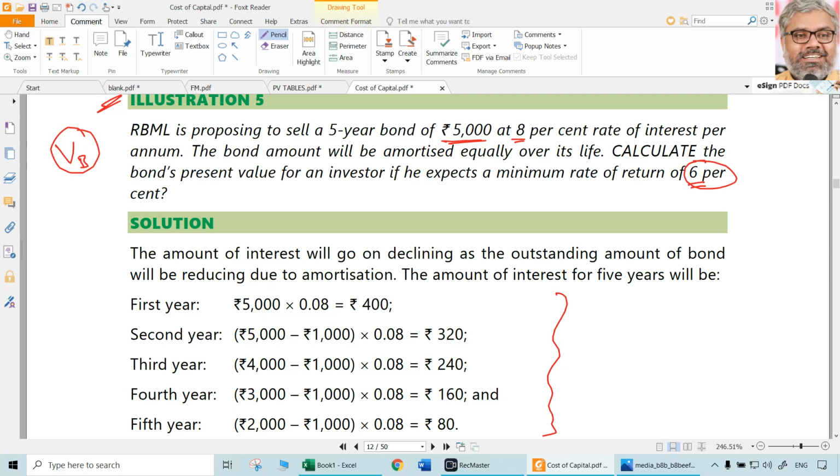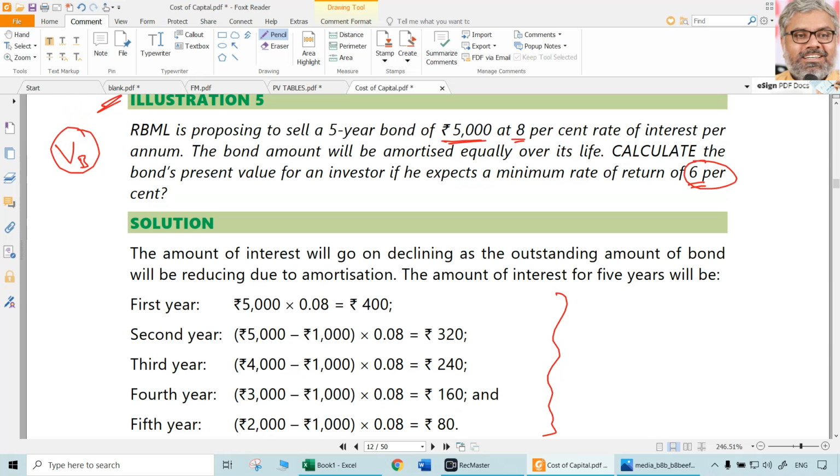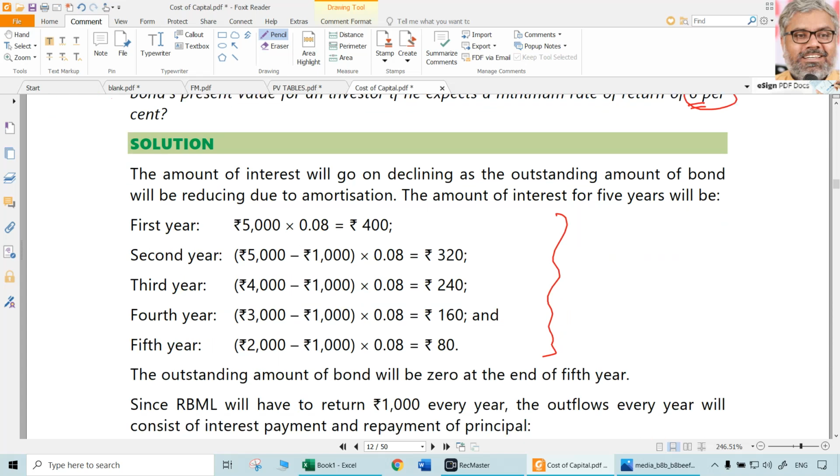Assuming these payments happen at the end of the year, naturally beginning of the year nobody will pay. End of the year, equally it is amortized, means each year 1,000 is paid. So first year rate of interest on this bond is 8%. That amount of interest which the investor will receive will be 400, which is 5,000 into 8%. Afterwards, for second year, it will reduce because already 1,000 is paid. Only 4,000 remains as principal. On that 8% is 320. Again, next year also interest will reduce further. So each year 80 will reduce. So 240, then 160, then 80. This is interest amounts for 5 years.